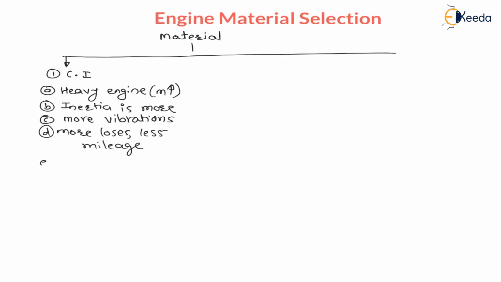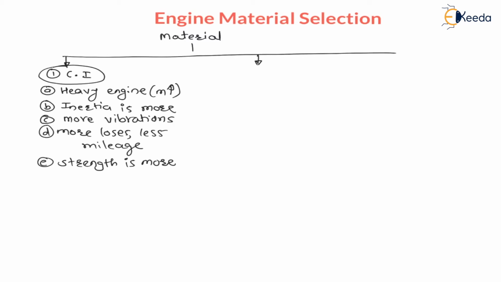But my dear students, whenever cast iron is used as an engine material, the engine becomes stronger. That is, strength is more for cast iron, right? Hence, this is the first material, that is cast iron.